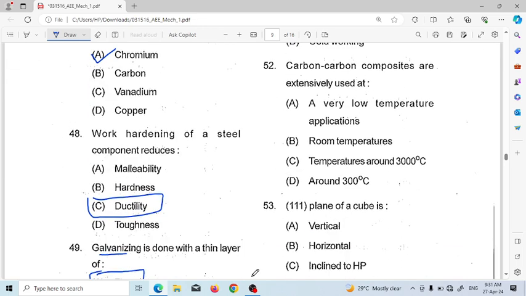Next, question number 52. Carbon-carbon composites are exclusively used at very low temperature application, room temperature, around 300 degrees centigrade, around 3000 degrees centigrade. Option D. So carbon-carbon composites are exclusively used at temperatures around 3000 degrees centigrade.